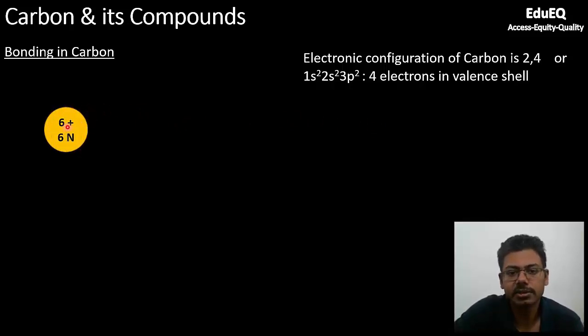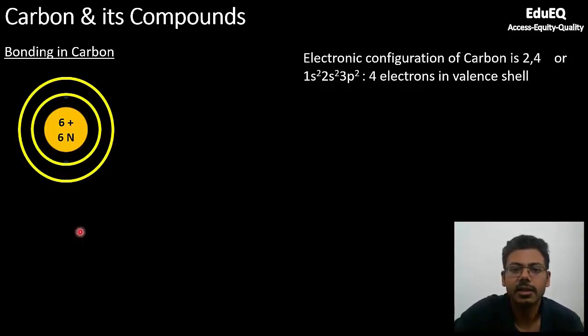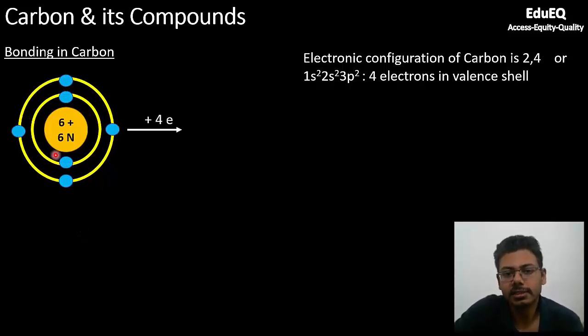It has 6 protons and 6 neutrons, and we have seen it has 2 shells. First shell will have 2 electrons and second shell will have 4 electrons. Now it can do two things. Since it has 4 electrons in the outermost shell, it can either accept 4 electrons to form C4 minus, or it can lose 4 electrons to form C4 plus. But let us see if the carbon is able to do so.